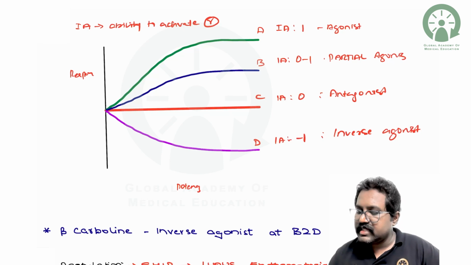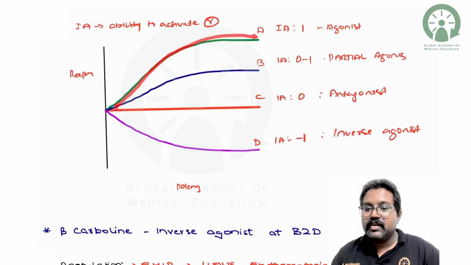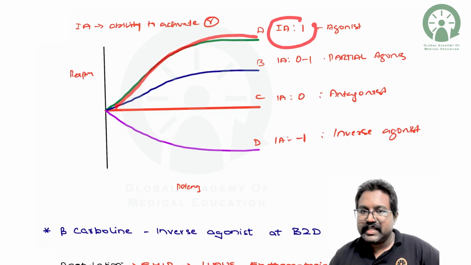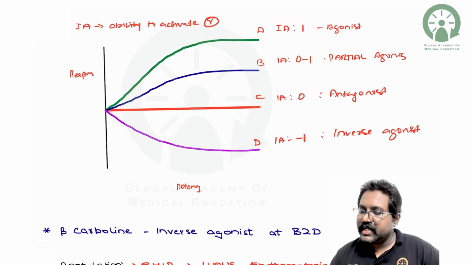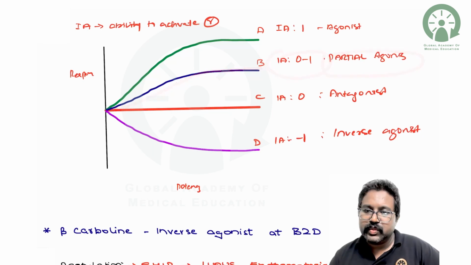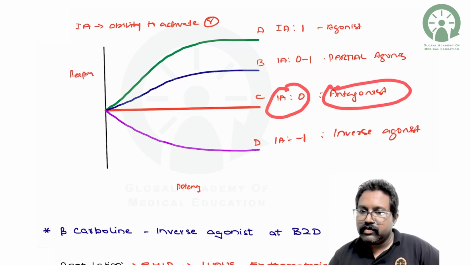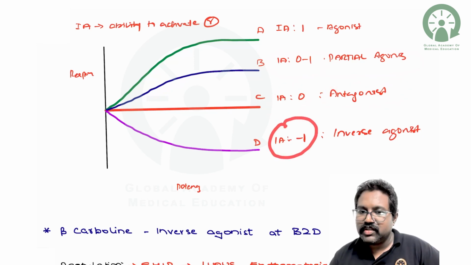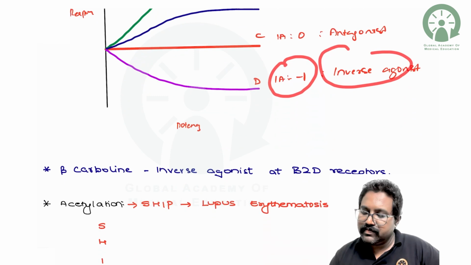So let us revise. The topmost graph will be your agonist, which has the maximum intrinsic activity of 1, and next is the submaximal response with respect to the partial agonist. The intrinsic activity will be between 0 to 1, whereas the intrinsic activity will be 0 for the antagonist, and intrinsic activity is -1 for the inverse agonist.